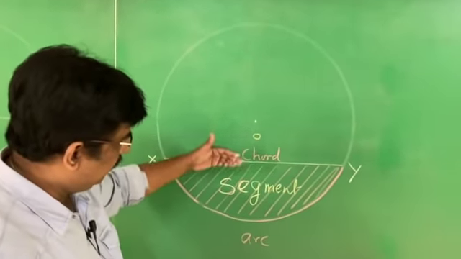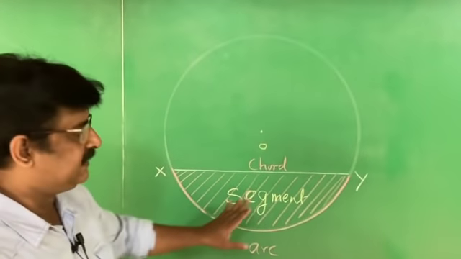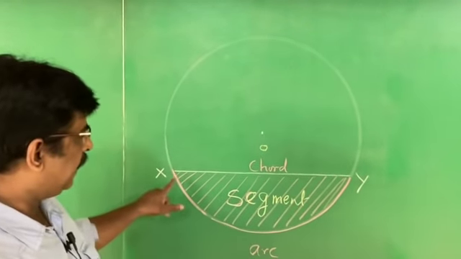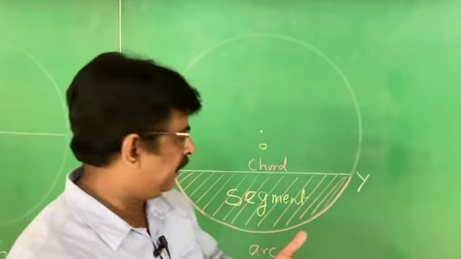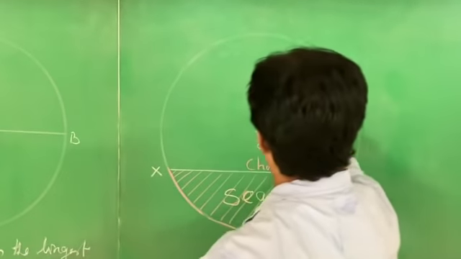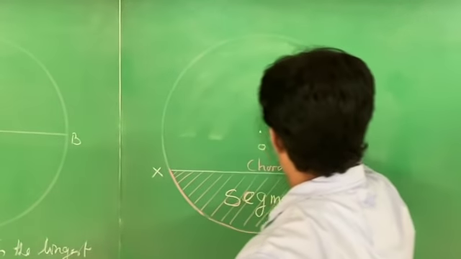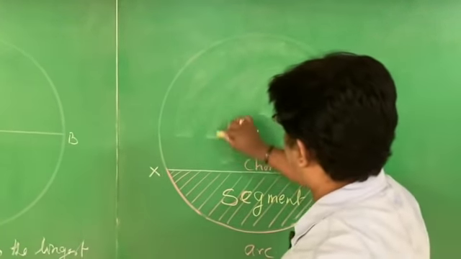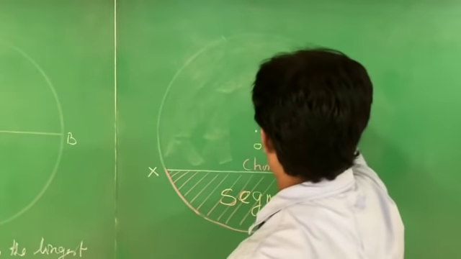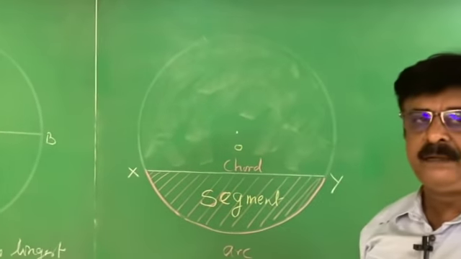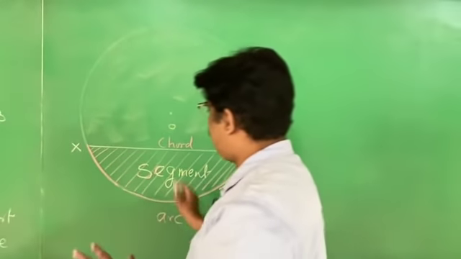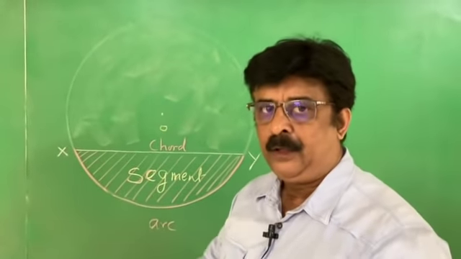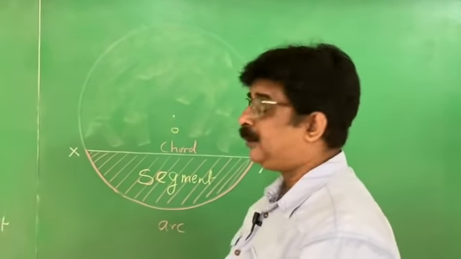Therefore, I can say that a chord divides the circle into segments. Here there is a segment, and here there is a segment. That is a bigger segment. We can call this a major segment and this a minor segment. That is not given in the textbook. Forget it. Chord divides the circle into segments.